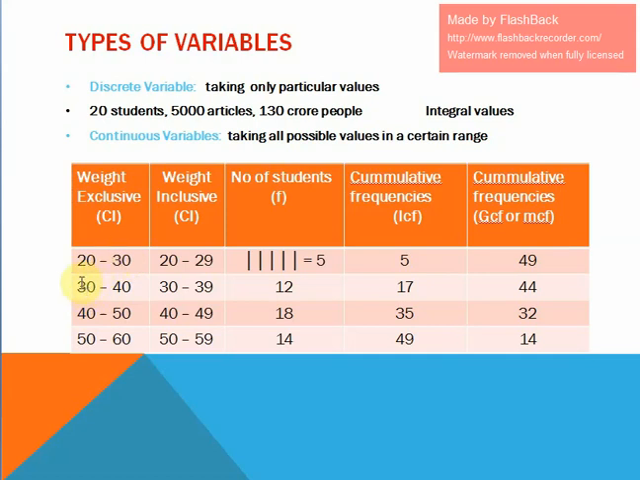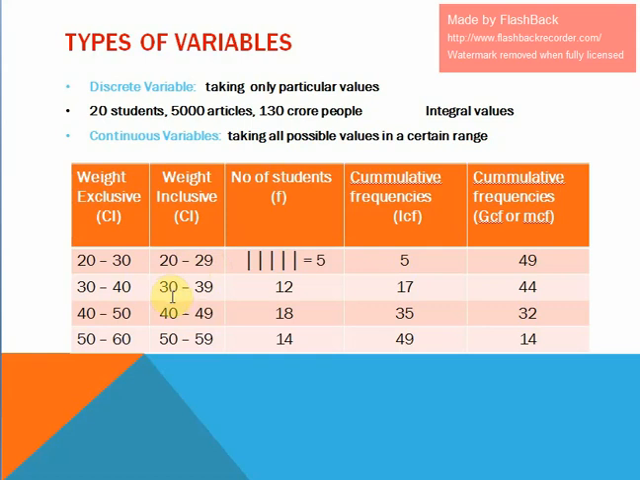So this is exclusive, this is exclusive, this is exclusive, because the upper limit is the same as the lower limit of the next class. If you see this, 29 is the upper limit, 30 is the lower limit. The upper limit is not equal to the lower limit. So this is nothing but an inclusive classification. In the inclusive classification, 29 is included in the first class, 39 is included in the second class, 49 is included in the third class. Likewise, the upper limit is included in that particular class.